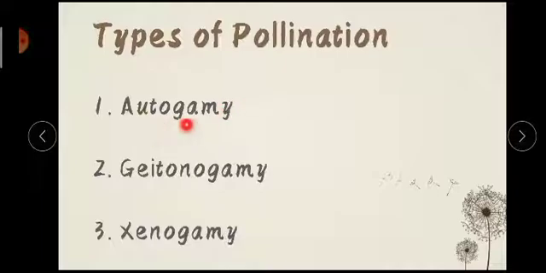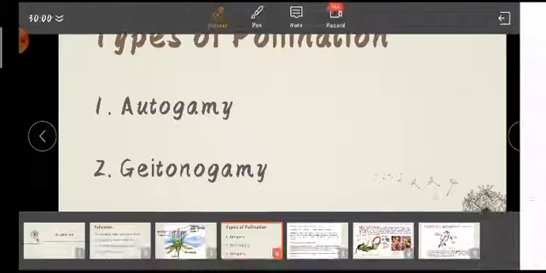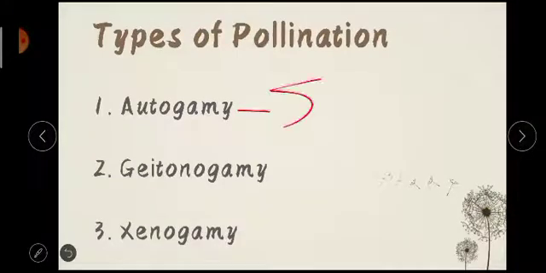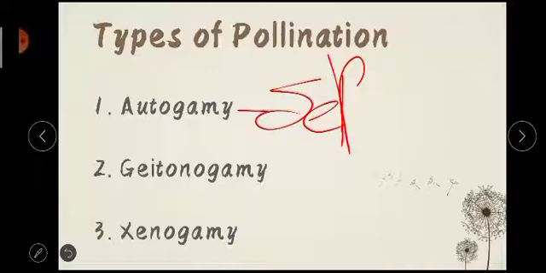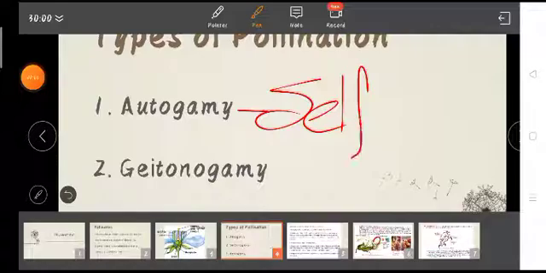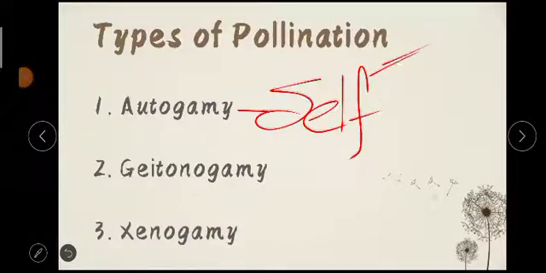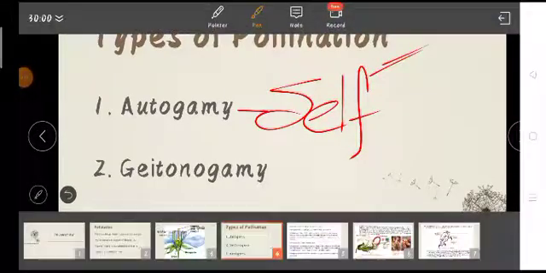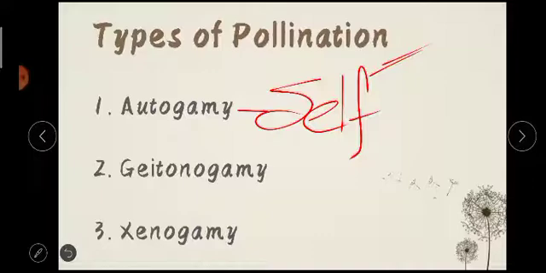Autogamy means fertilizing or getting pollinated by itself. That means this is also called self-pollination, because in this the same plant is going to fertilize its own flower.